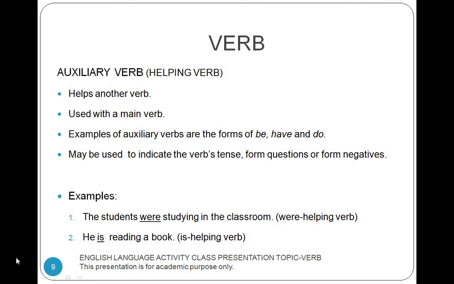Examples: The students were studying in the classroom. The word were is a helping verb. He is reading a book. The word is is a helping verb.